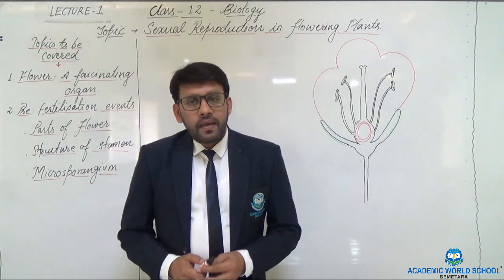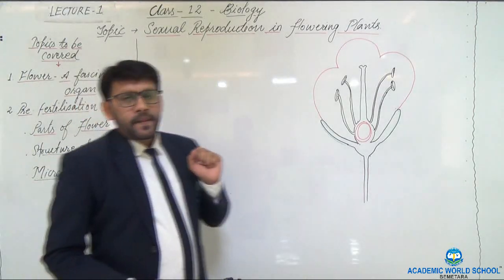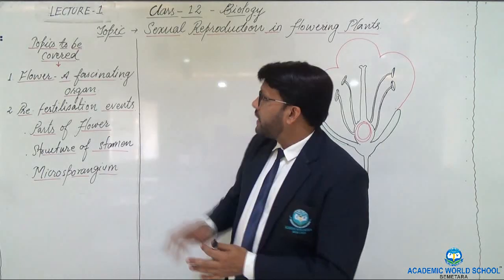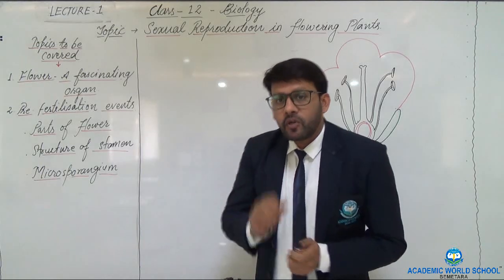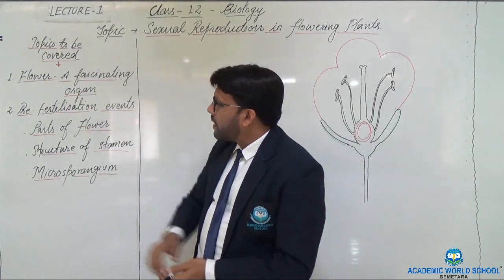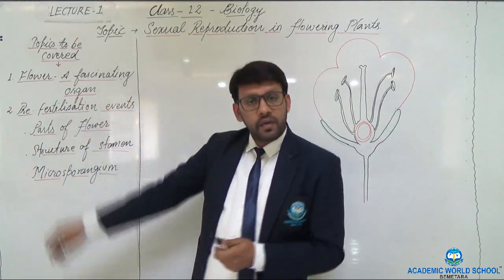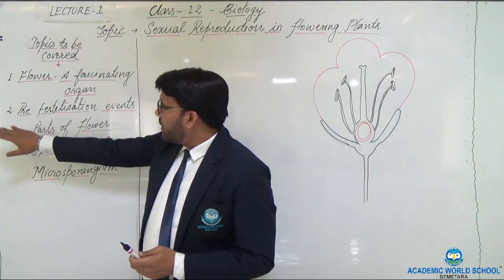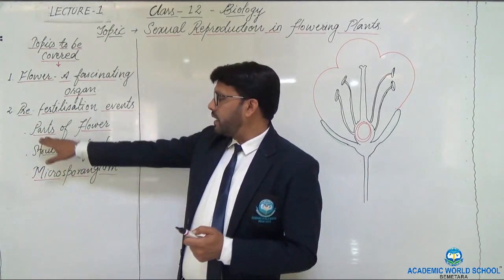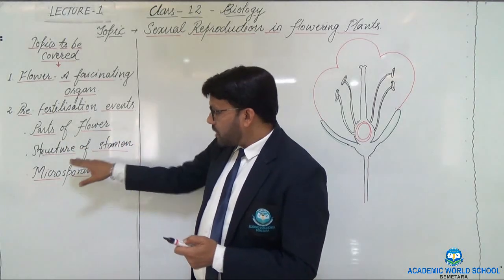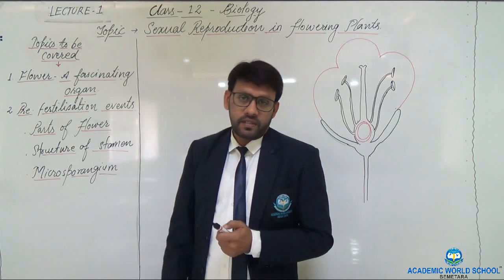So let us begin with this chapter. Children, the topic I am discussing is sexual reproduction in flowering plants. The subtopics which I am going to deal with today are the flower, which we call the fascinating organ of the plants, and second, the pre-fertilization events. In this, we'll deal with the parts of the flower, the structure of the stamen, and the structure of the microsporangium.